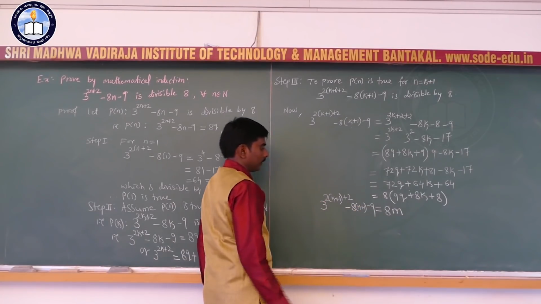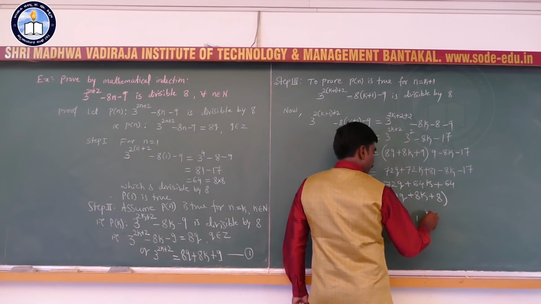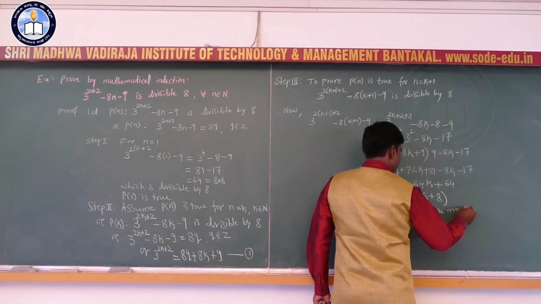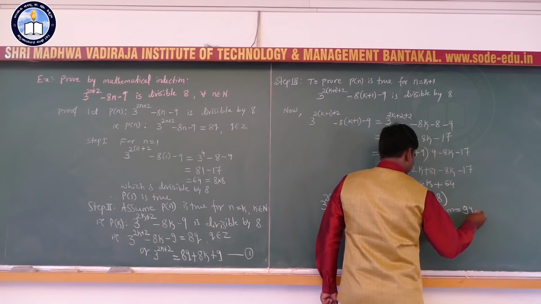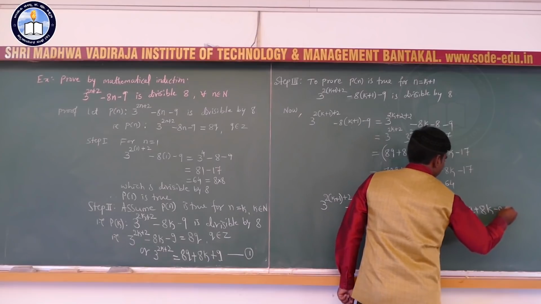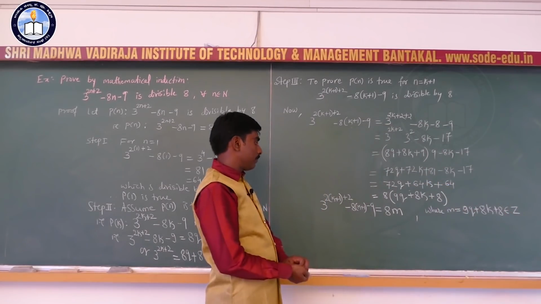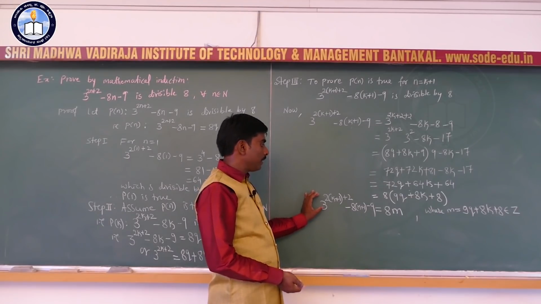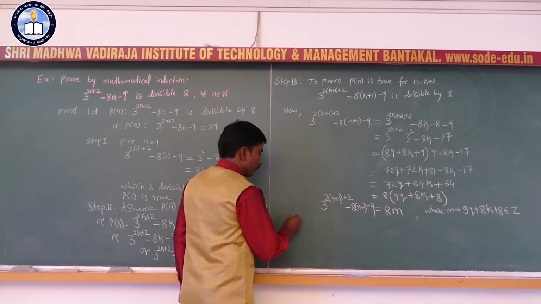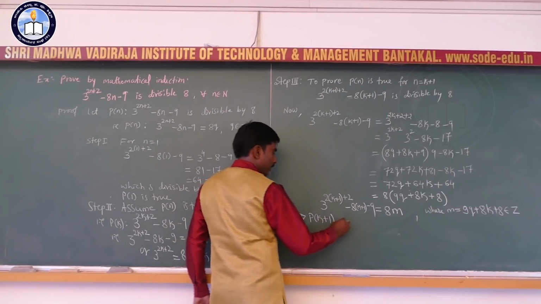This is your LHS, which is equal to 8m, where m is equal to 9q plus 8k plus 8, which is an integer. So, by using the definition of divisibility, P of k plus 1 is true.